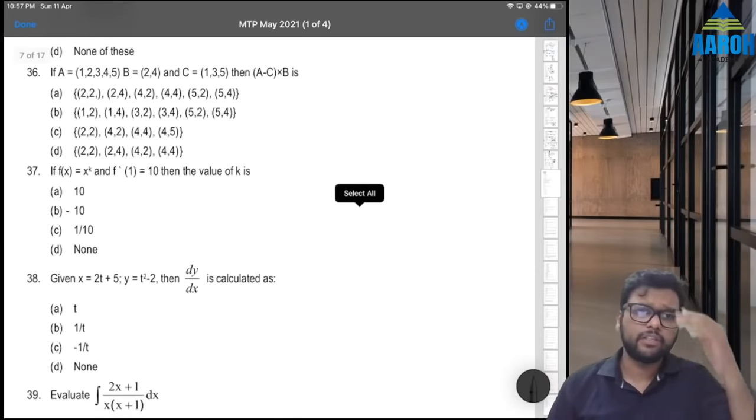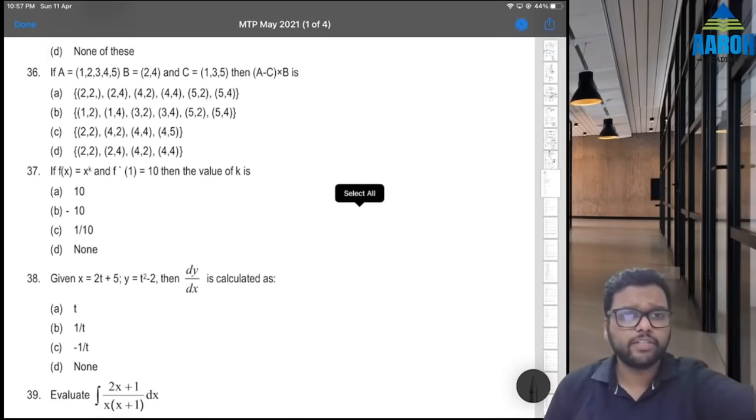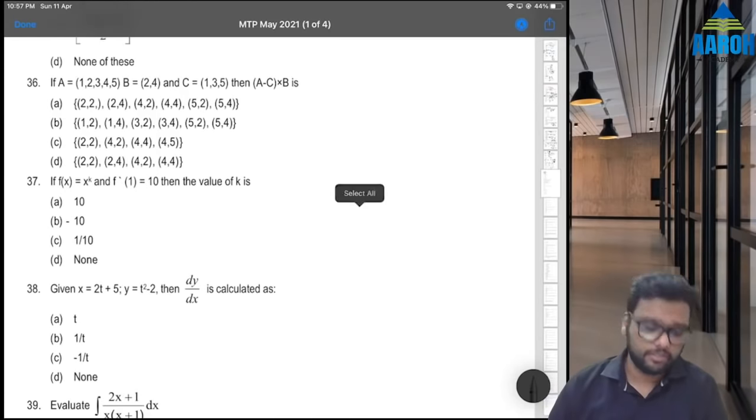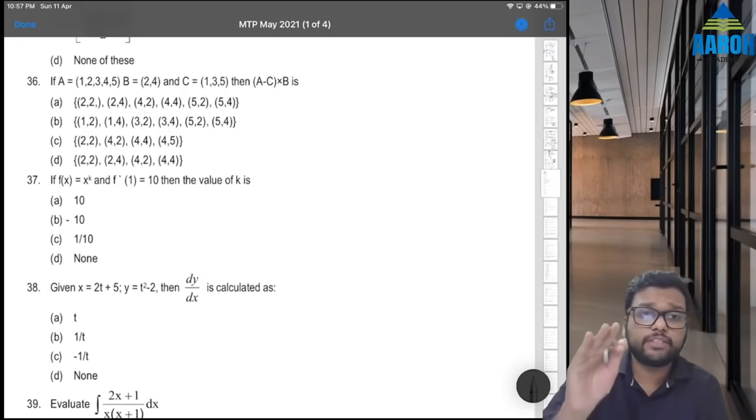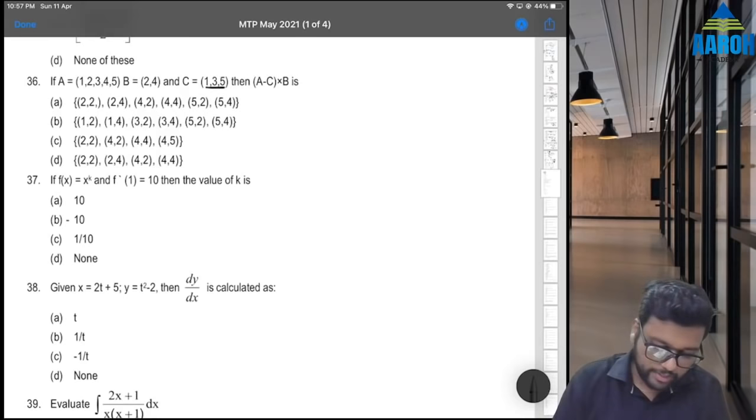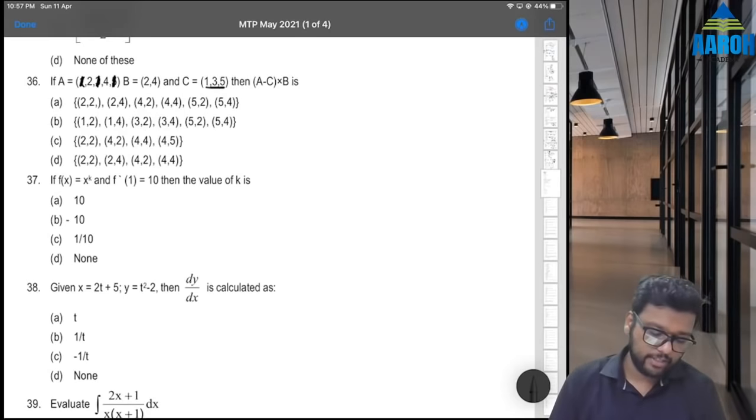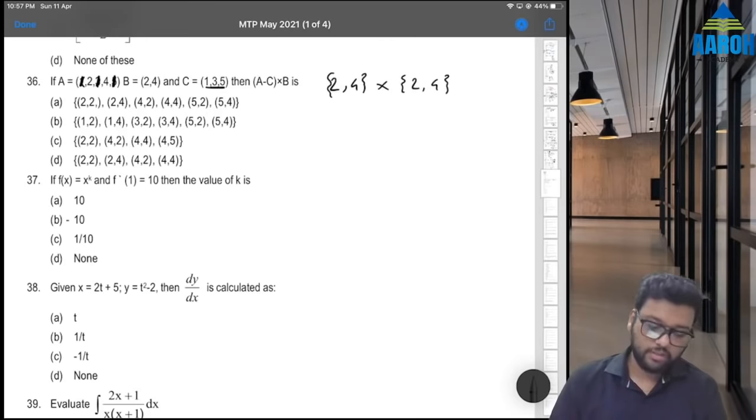Next, 36. If A is given, B is given, C is given, then A minus C into B is. Okay. A minus C means C will have to be removed from A. So 1, 3, 5, let's remove 1, 3, 5. That is A minus C. So we have to take 2 and 4 and we have to multiply it with 2 and 4. So it will be 2, 2, 2, 4, 4, 2, 4, 4. Which option? Option D.